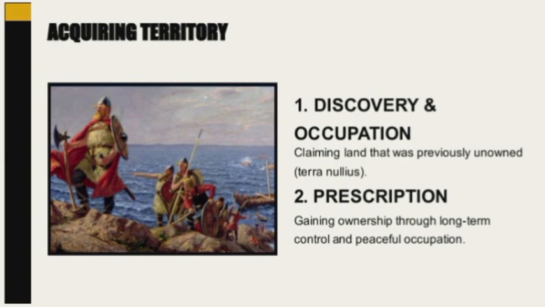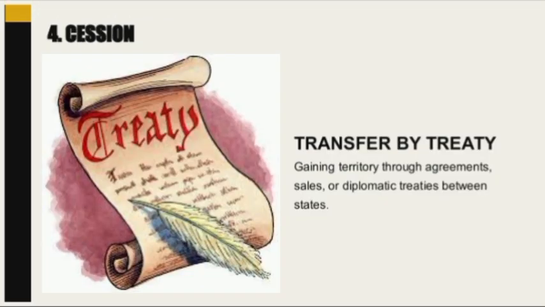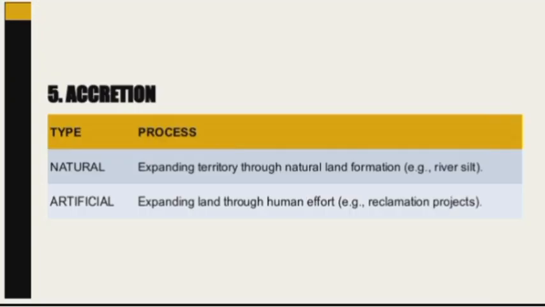One way is discovery and occupation, where a state claims land that was previously unowned. Another is prescription, where a state gains ownership through long-term control and occupation. Subjugation and annexation happen when territory is taken by force through conquest or colonization. Cession involves transferring territory through treaties or agreements between states. And accretion happens when territory expands naturally or through human effort.